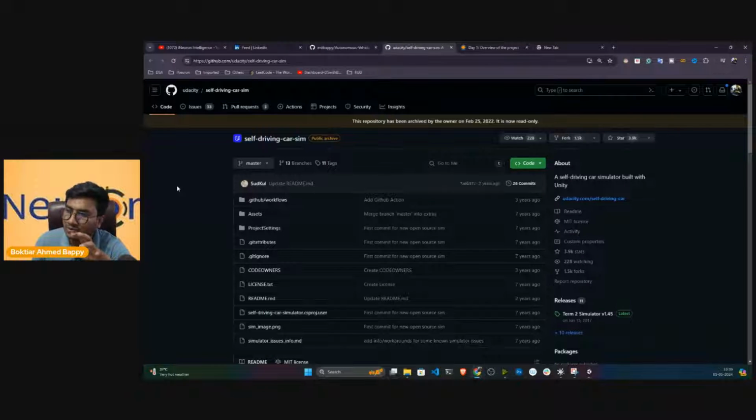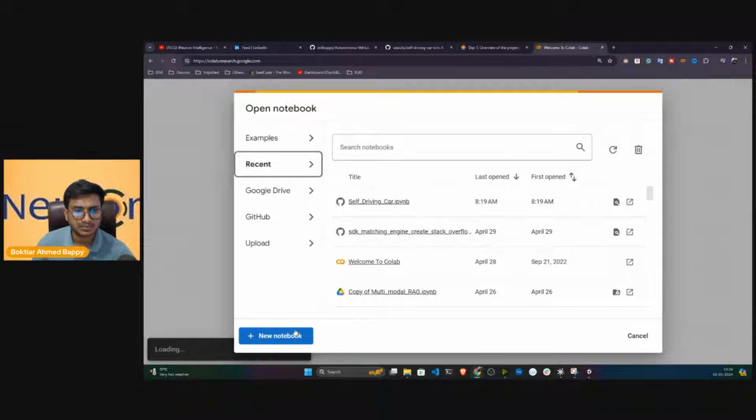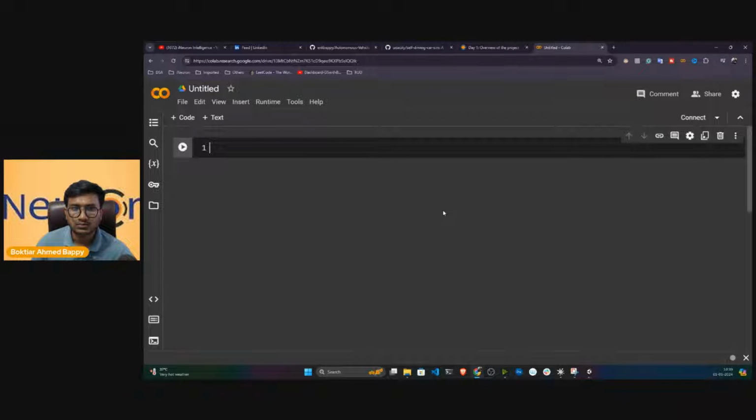Here you can use a Jupyter notebook, or you can work with a Colab notebook. It's completely fine. But just to make it simple, I'll take a Colab notebook because here I don't need to do so many setups. So I'll open up a Colab notebook here quickly. I'm going to name this self-driving car demo.